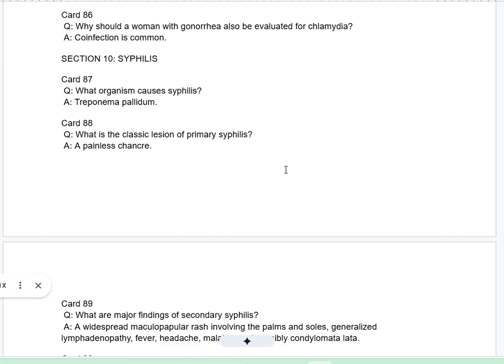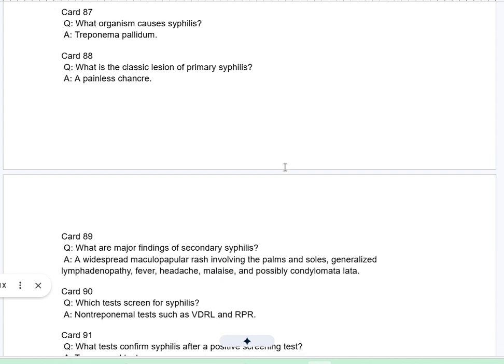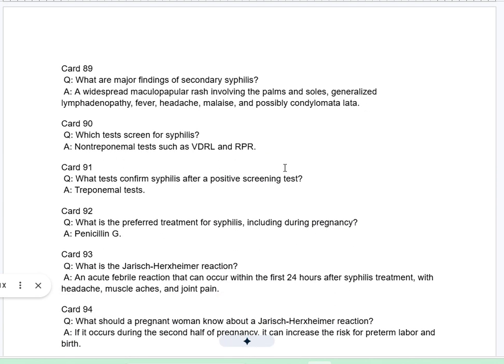Card 88Q. What is the classic lesion of primary syphilis? A painless chancre. Card 89Q. What are major findings of secondary syphilis? A widespread maculopapular rash involving the palms and soles, generalized lymphadenopathy, fever, headache, malaise, and possibly condylomata lata.